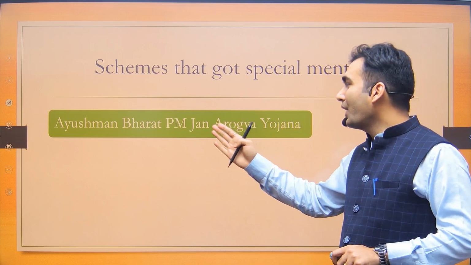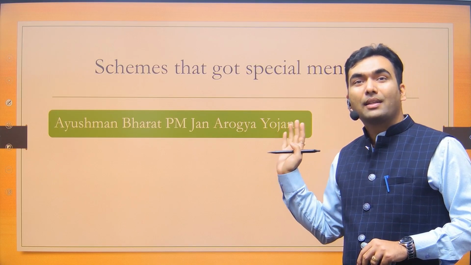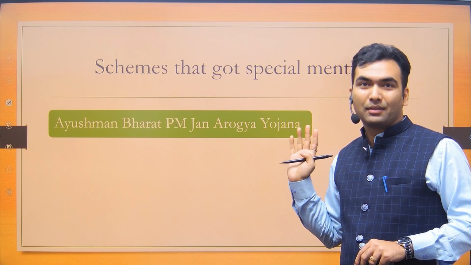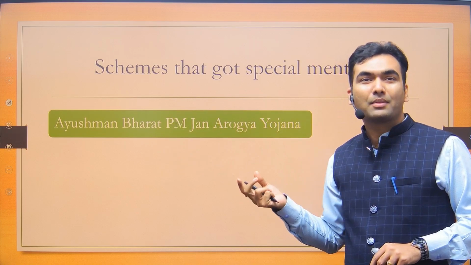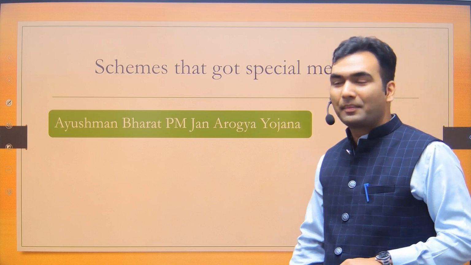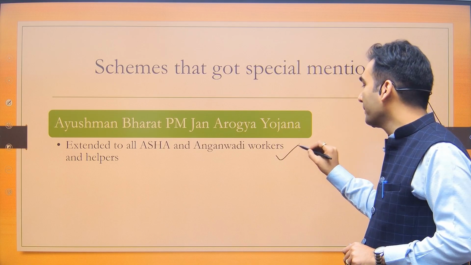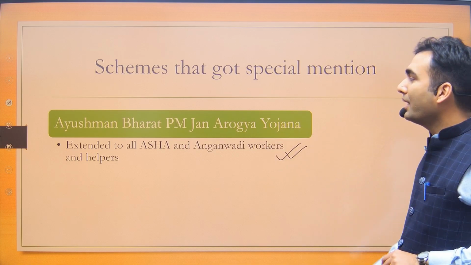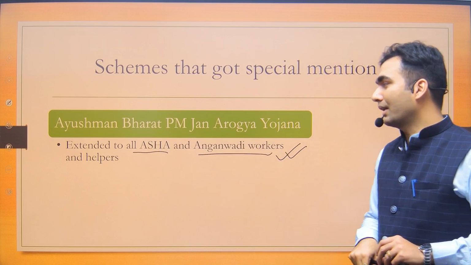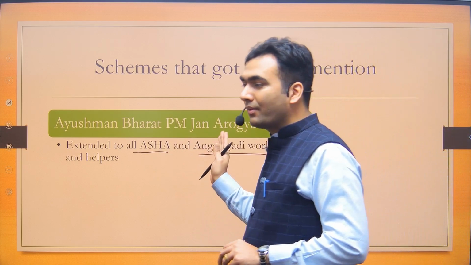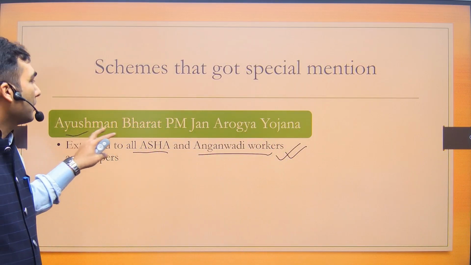Now next is Ayushman Bharat PM Jan Arogya Yojana. It is also very difficult for me to appreciate why the same scheme has two names. Either have Ayushman Bharat or Jan Arogya. Why have two names to confuse the students? But anyway, it goes on. Now in this year, the benefits have been extended to all the ASHA workers and Anganwadi workers, and so these workers will also be entitled to this Ayushman Bharat scheme.